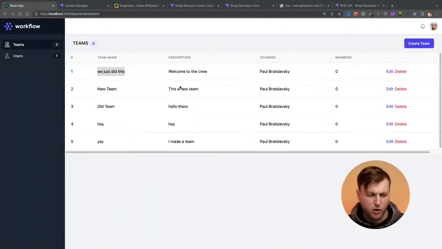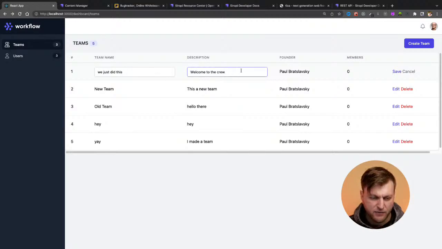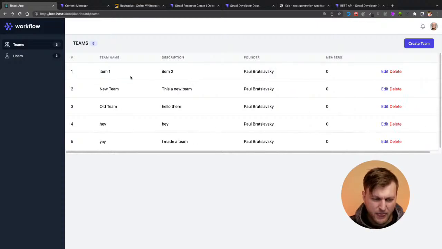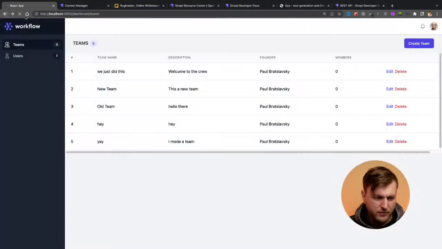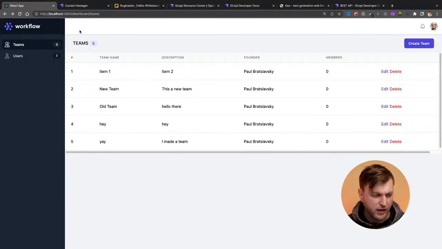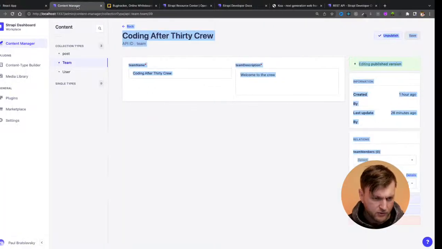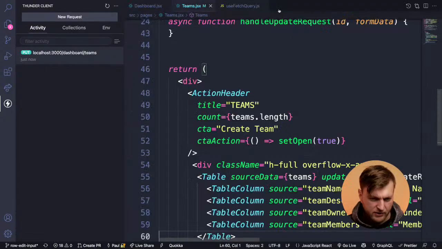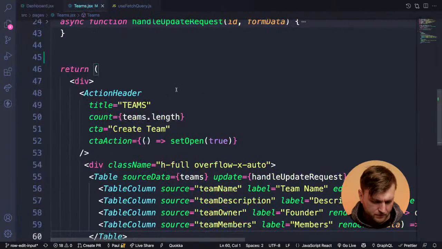So as a big picture overview, what I'm doing here is when I click edit, I'm able to change stuff here, you know, item 2, item 1. And what's happening is it's saving this in state. And when I click save, the items that I saved in state, I'm passing to that fetch function that's going to make that PUT request. And I'm going to show you that in code, so notice how those items change. So if I go back to my code here, let's close this, and let's make this window smaller.